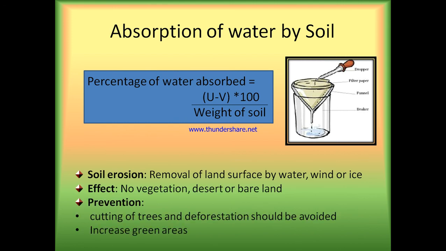Removal of land surface by water, wind or ice is called soil erosion. Due to this, there is no vegetation. So, cutting of trees and deforestation should be avoided and green areas should be increased.